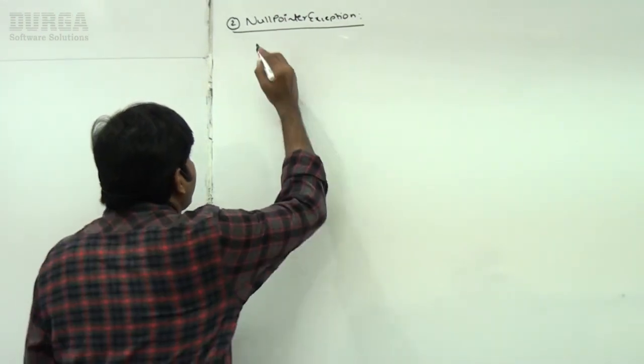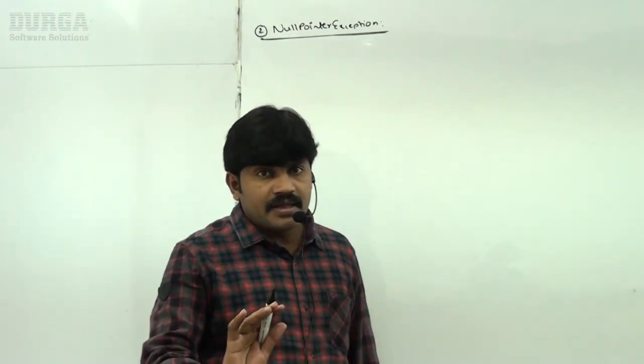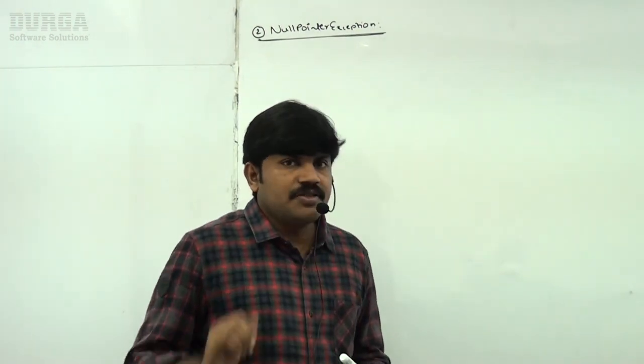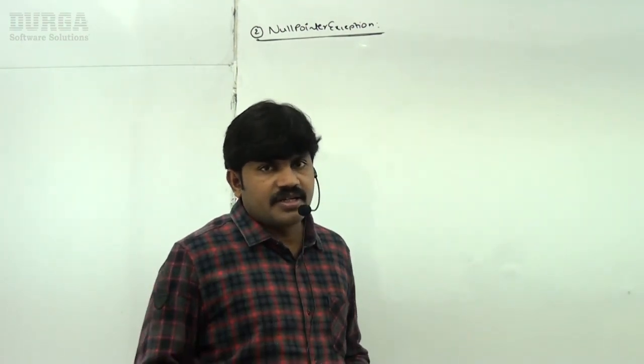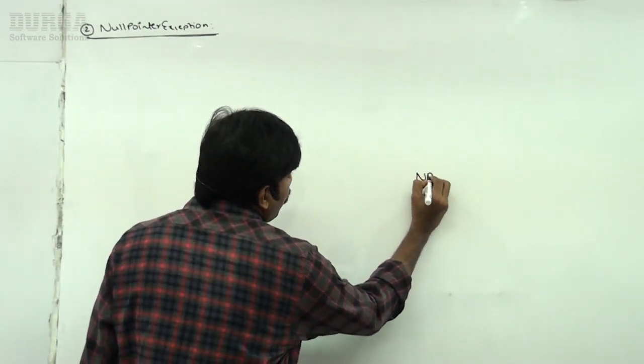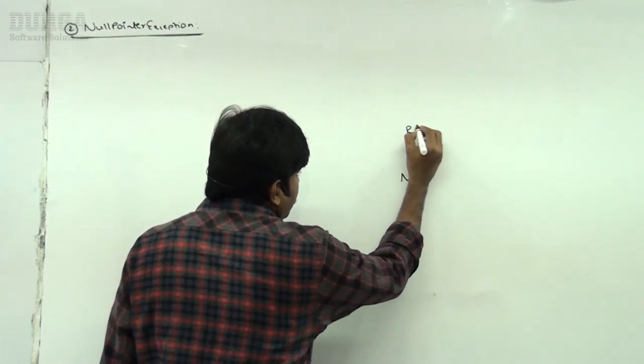Now the next one, the second exception I have to explain: null pointer exception. The name itself indicates, right? When are we going to get this one, and is it checked or unchecked? Null pointer exception is a child class of runtime exception.